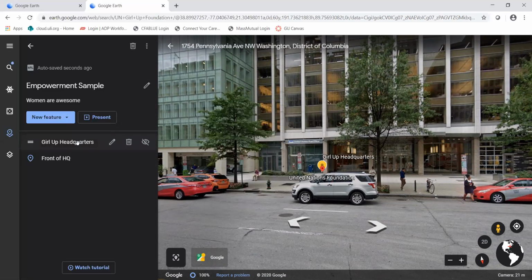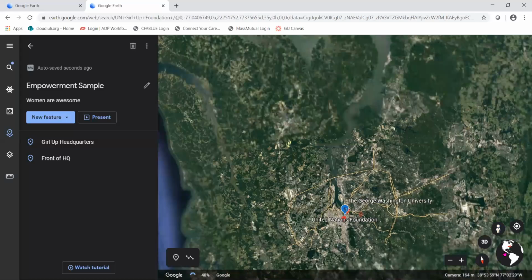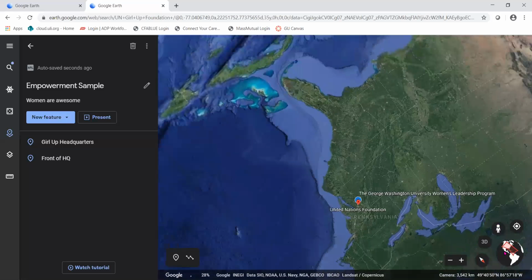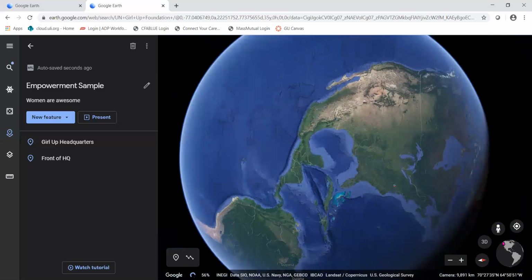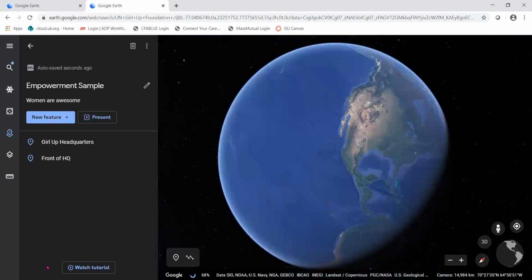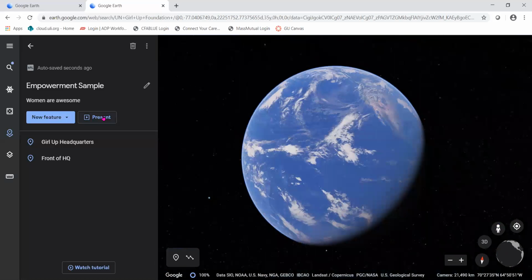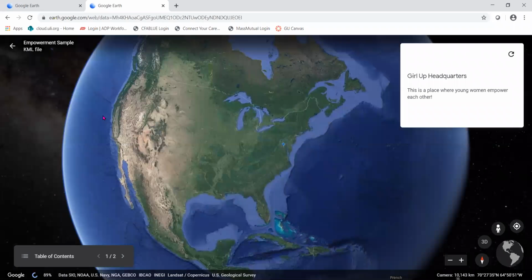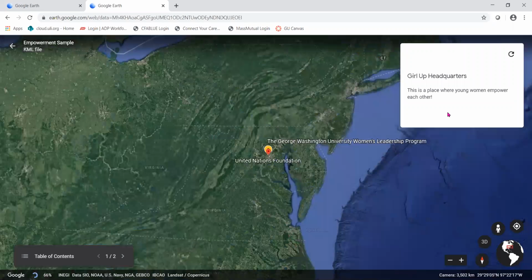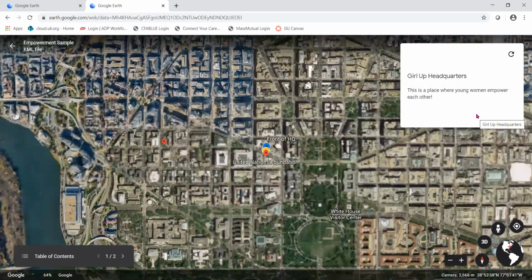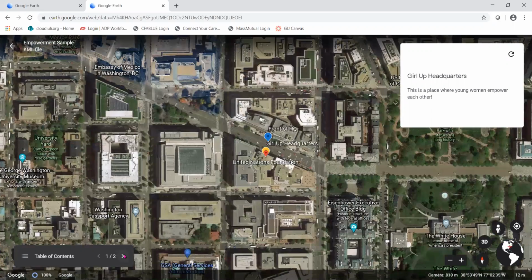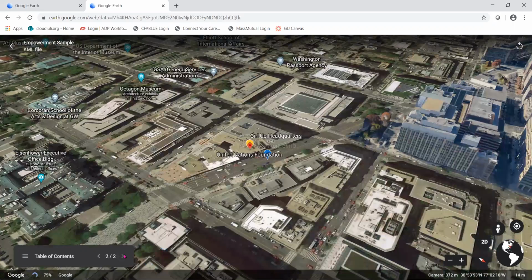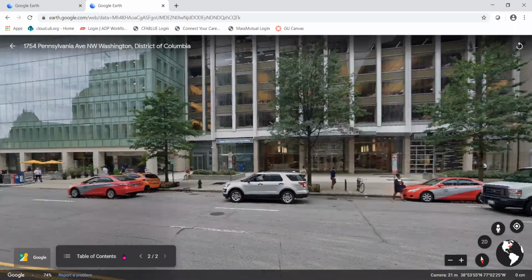And so what I want to see ultimately is at least 4 places on your tour. And when you click this globe, you can zoom all the way back out and see the different places that you've put on here. When you are done, you'll be able to present your location and we'll be able to go on a tour using the slides you created to all of your different locations. And as you can see, my tour is very boring, but your tour will be very exciting.